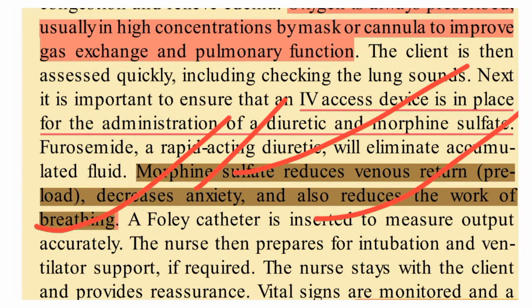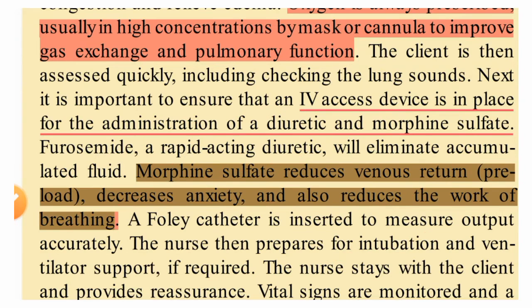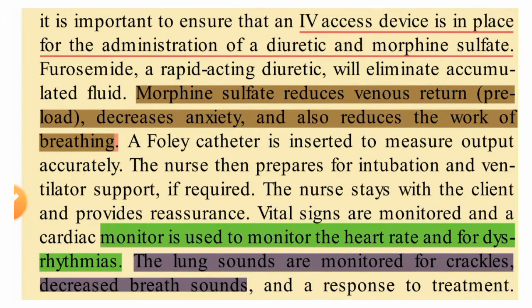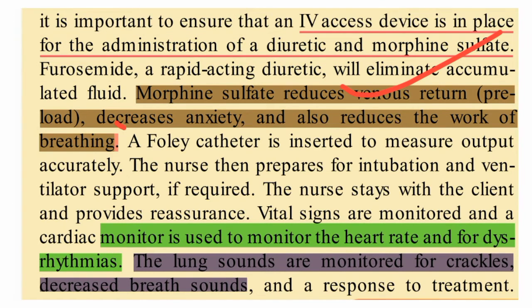These are the functions of giving morphine in pulmonary edema. And a Foley catheter is inserted to measure the urine output, how much the output is.